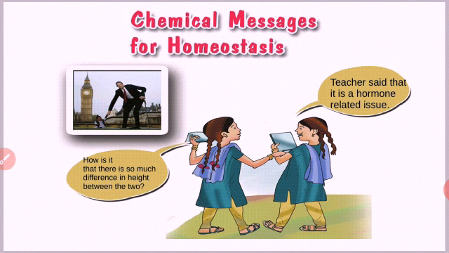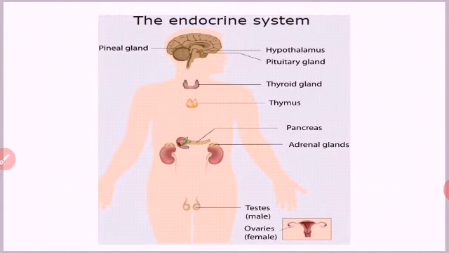Today we will be continuing with the third chapter only, that is chemical messages for homeostasis. Let me revise the things which we learned in the last class. Here we learned the endocrine system. And here you see the